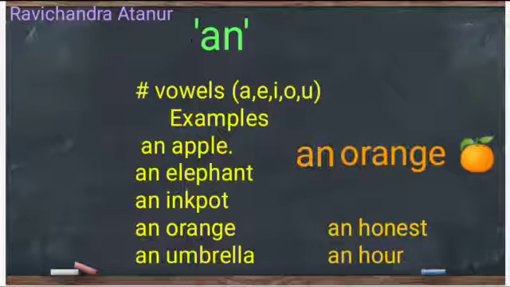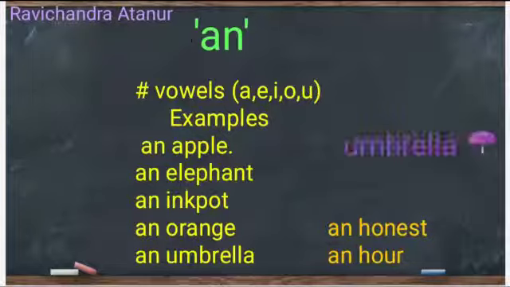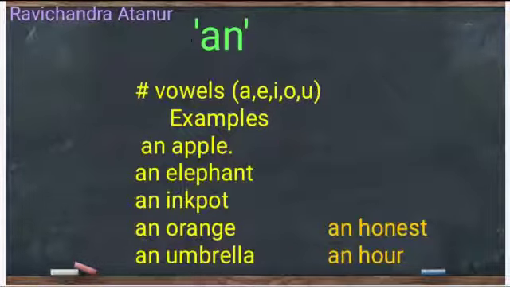Again, an orange, because O is a vowel here. Last one is umbrella. Again, it's an umbrella. So, we have learned that we have to use the article an before the word beginning with a vowel.